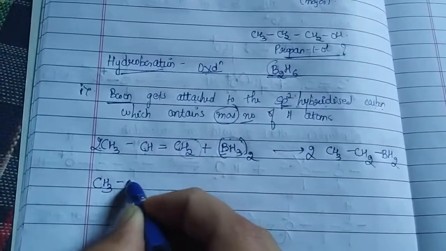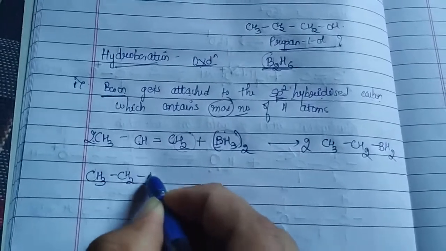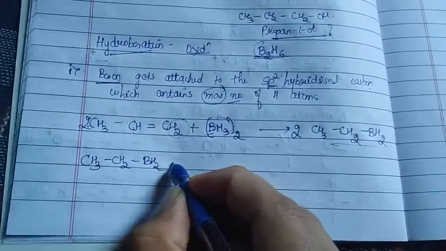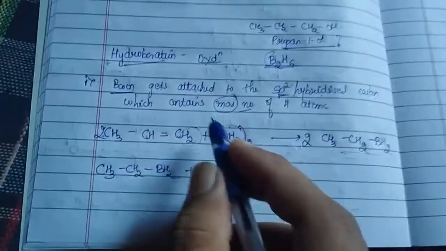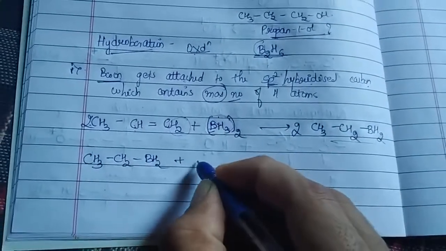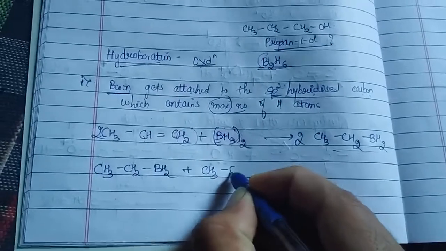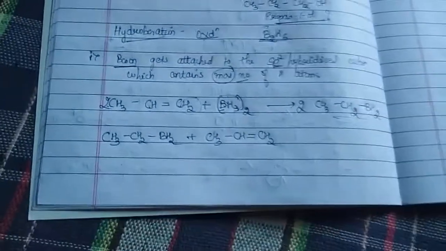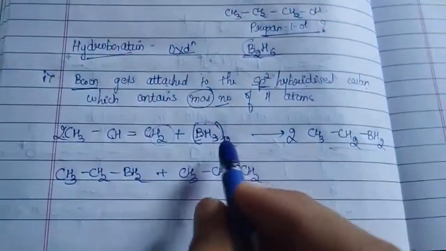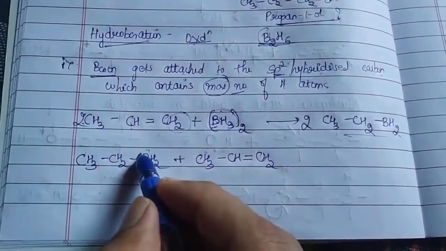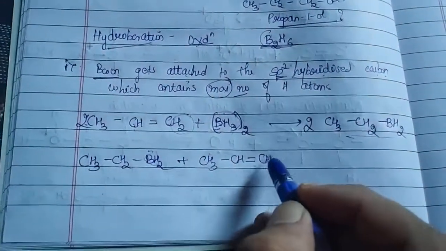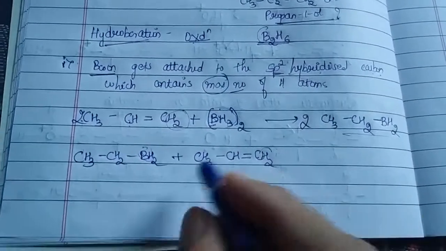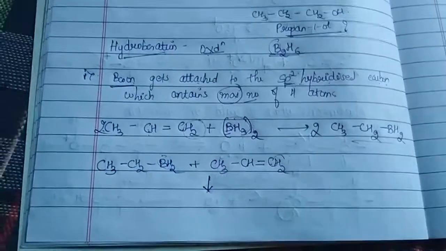So how does it go? CH3 CH2 BH2 is there. Yes, this is the part I have written once again. Again it is going to react with the amount of alkenes present in the system, that is CH3 CH double bond CH2. So now what happens, once again the same concept. Now the boron has to attach to the sp2 hybridized carbon atom which contains the maximum number of hydrogen atoms. Let me write it over here so that it will be easy.